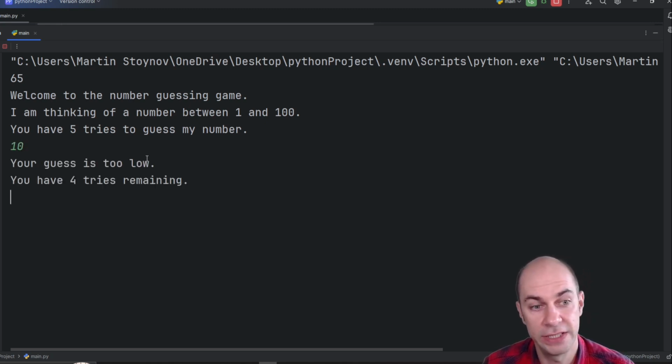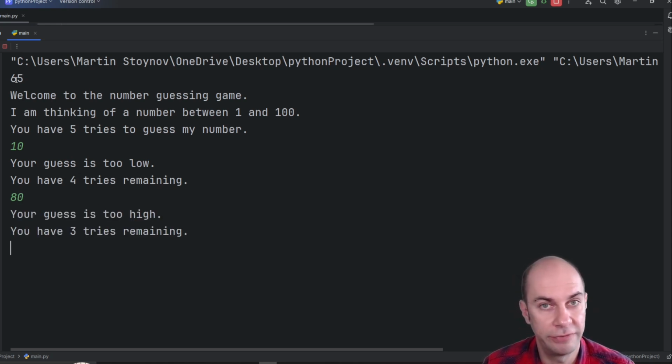And it says your guess is too low. Well, 10 is less than 65, so it is too low. And now you have 4 tries remaining. So notice here the counter has declined by 1. And now let's try 80. And my guess is now too high because I should have guessed 65. Now you have 3 tries remaining.